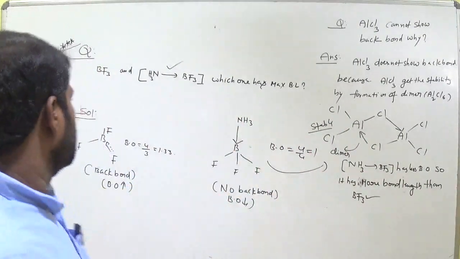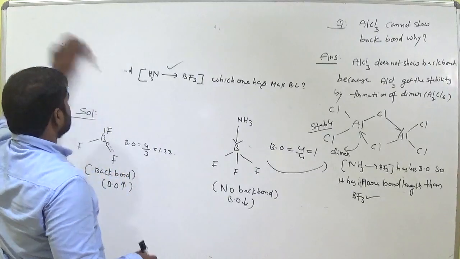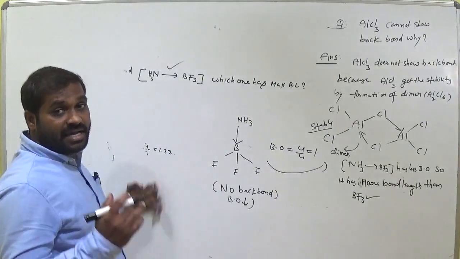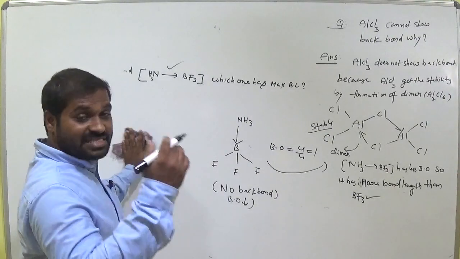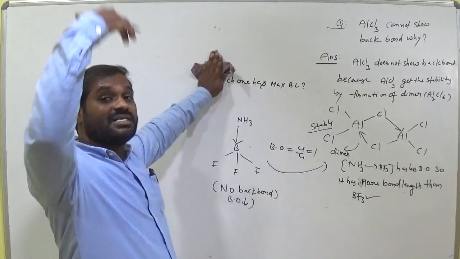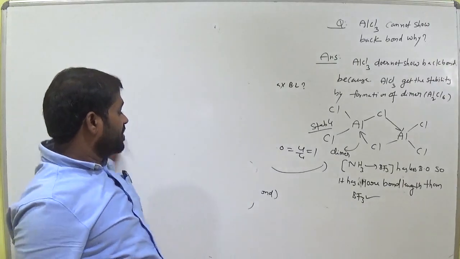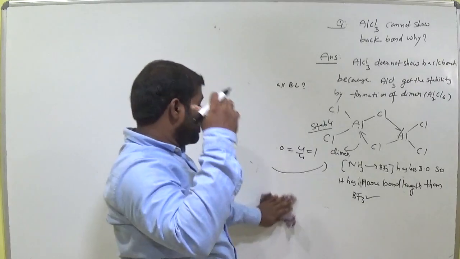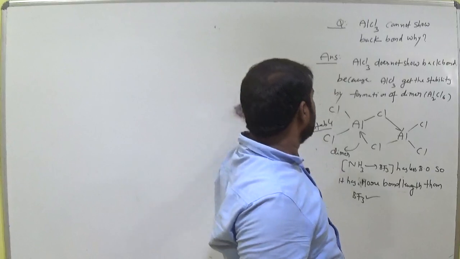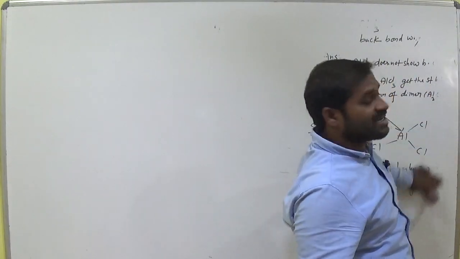Okay. So boron trifluoride has less Lewis acidic nature than boron triiodide. Why? Because back bonding nature is very less for boron triiodide than boron trifluoride. Okay.